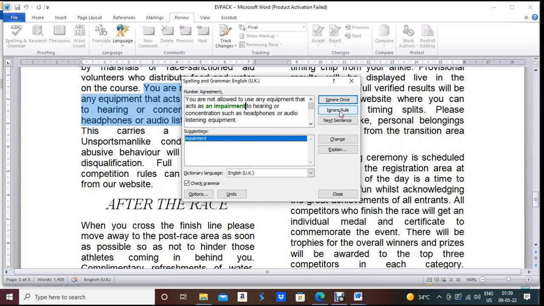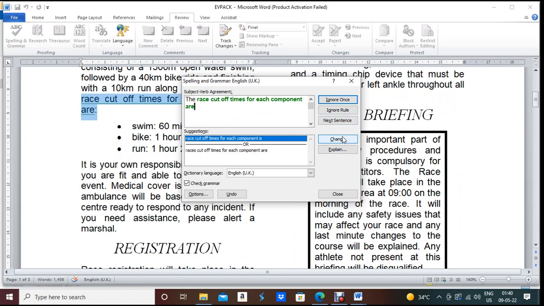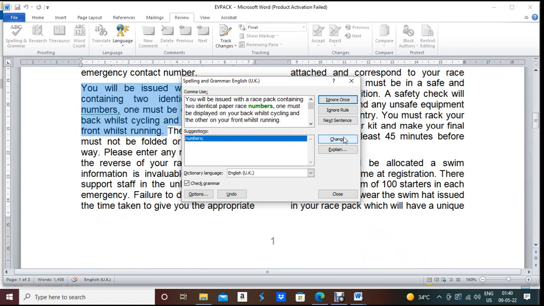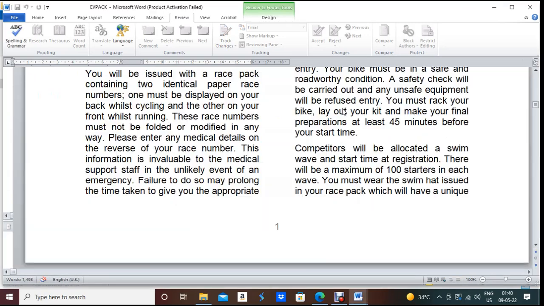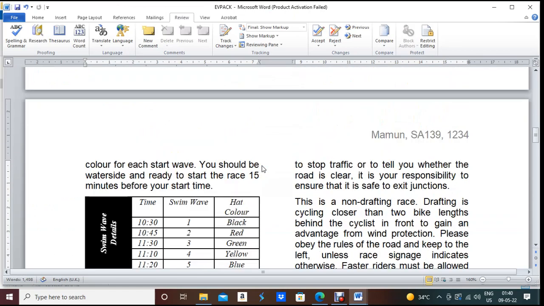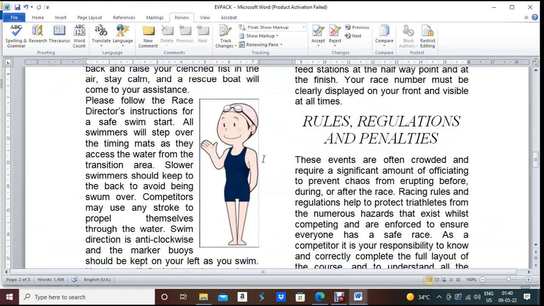And then in impairment, so change. Then the race cutoff time for each component is okay, change. Numbers, okay, change. Ignore all because a name cannot be wrong. Done. Okay, perfect. So this is our thing.